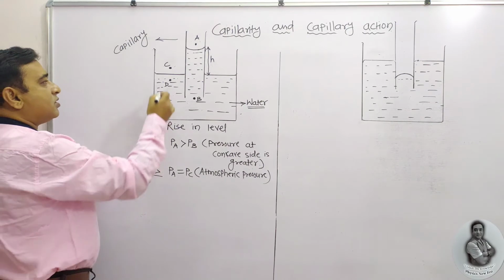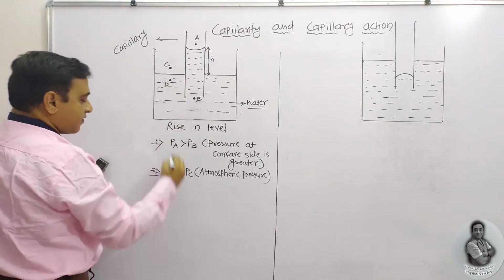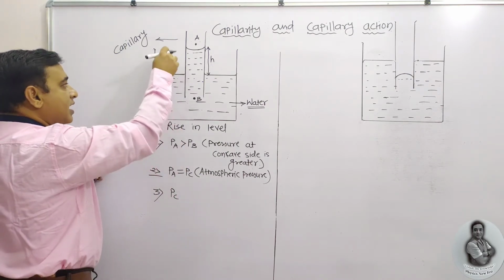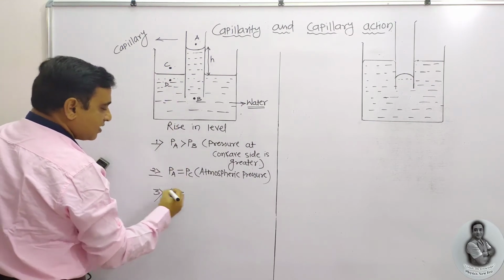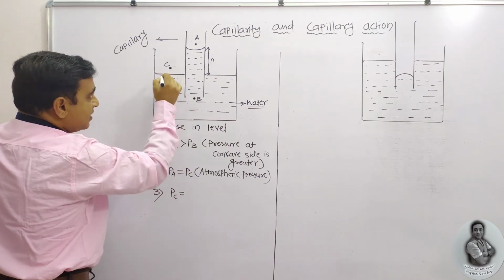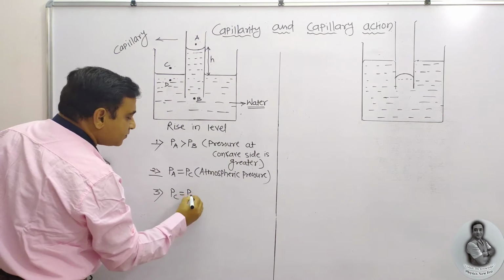And what about the plane surface? Already we had discussed that at the plane surface, the pressures on both sides, in the air as atmospheric pressure as well as inside the liquid, are the same. That means pressure at point C is equal to pressure at point D.